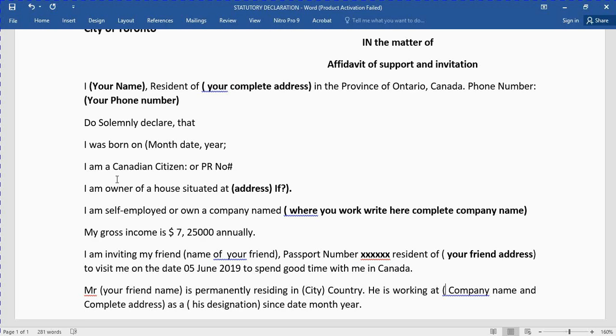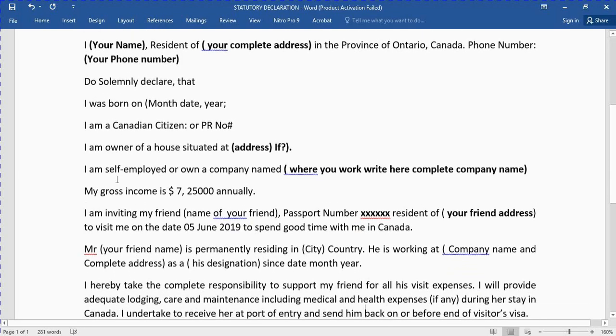He is working at the complete company name and complete address or phone number, if he can provide. As his designation, he is a manager or lawyer, doctor, whatever he is, you have to write down his designation, since date, month or year, you should mention here.